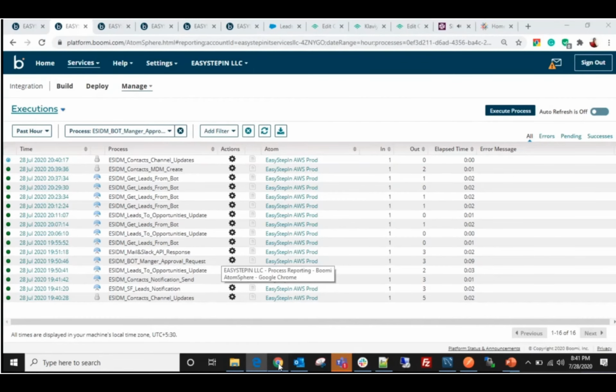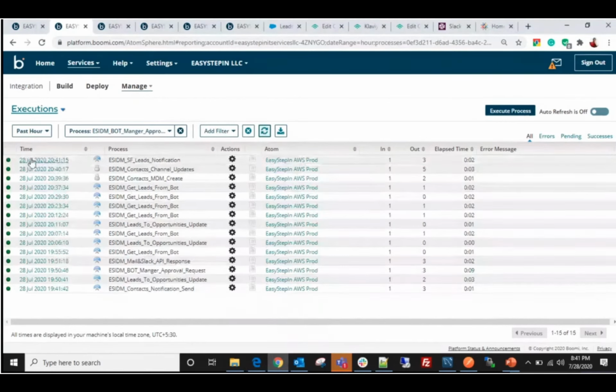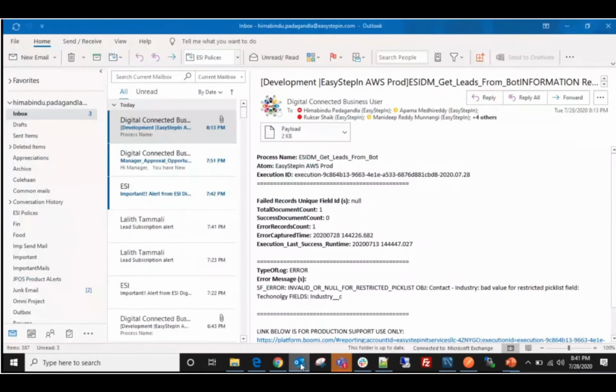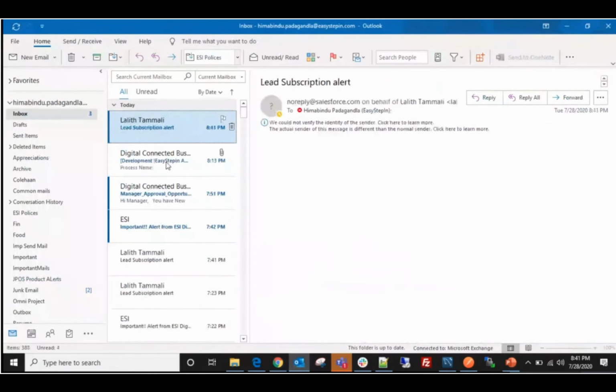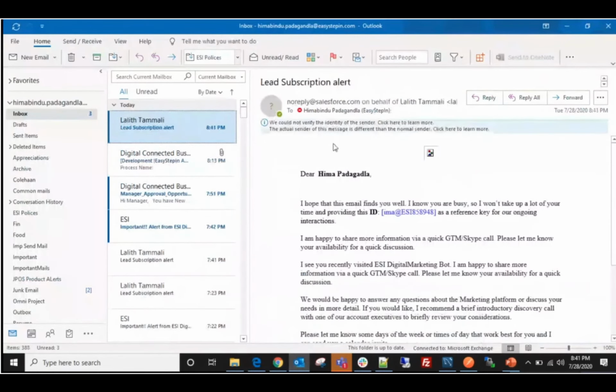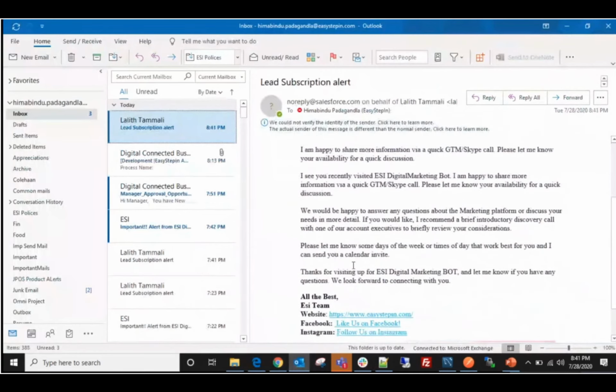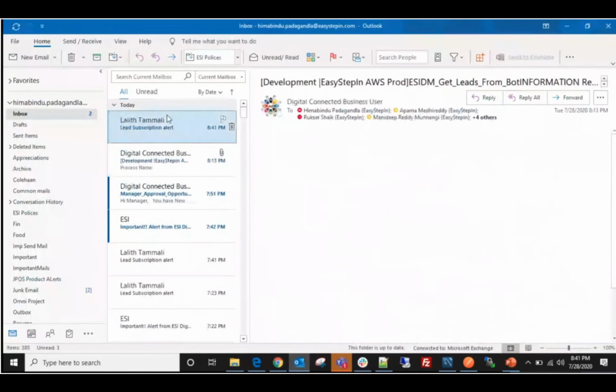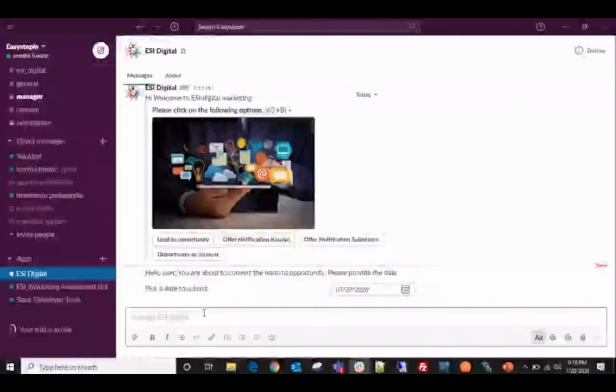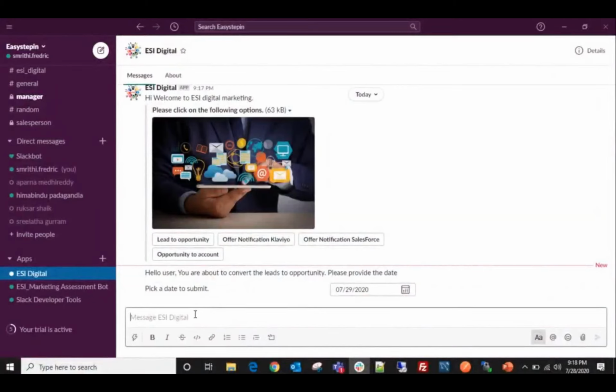If you see in the process reporting page, there is a notification that has been done. As per the notification concept, I am the user. I have received the email here. And after receiving the email, the salesperson will contact the specific person to discuss their products. Once everything is fine, the salesperson working in the ASI will log into his account in order to convert the status of the person from leads to opportunity.